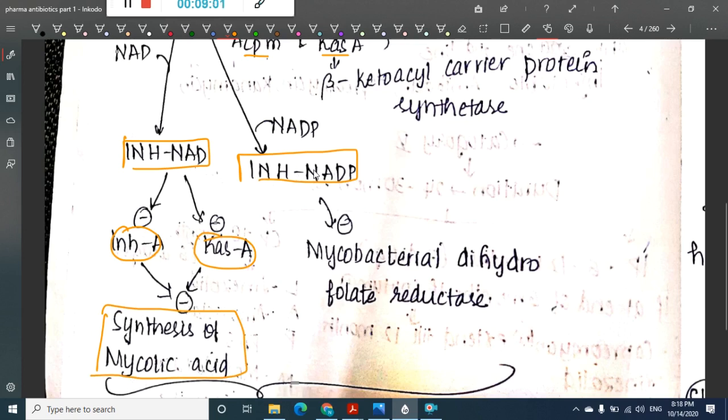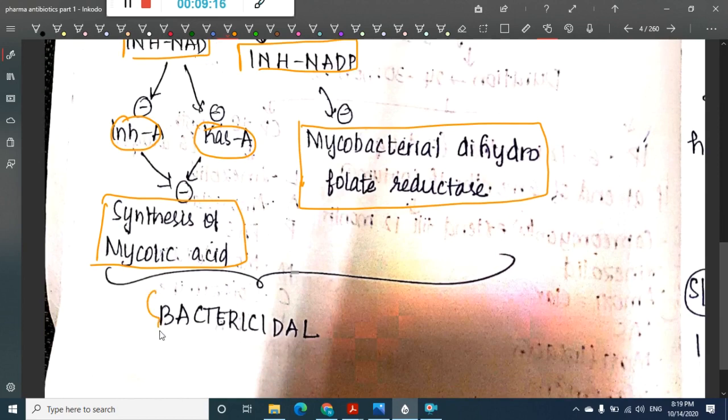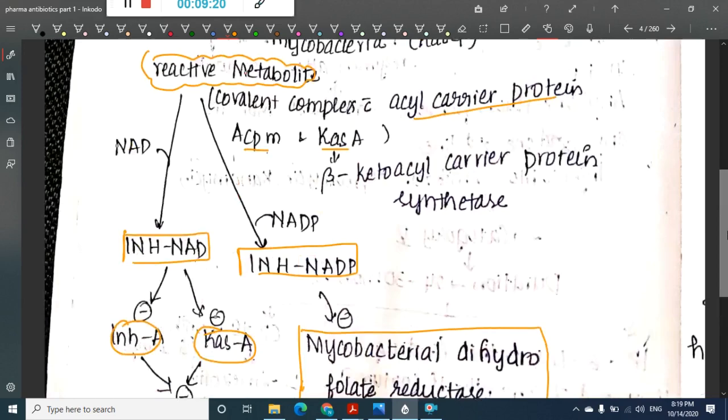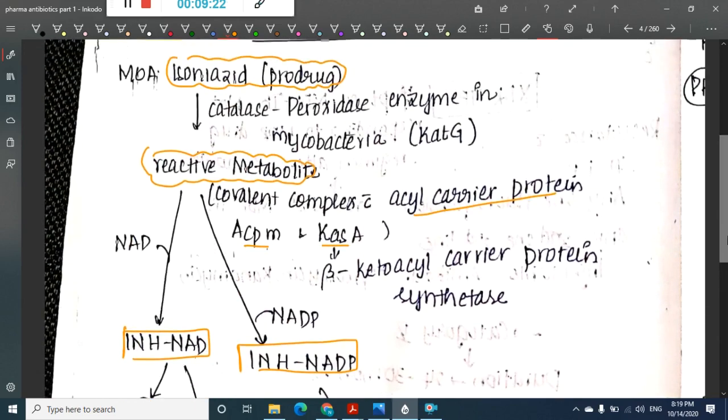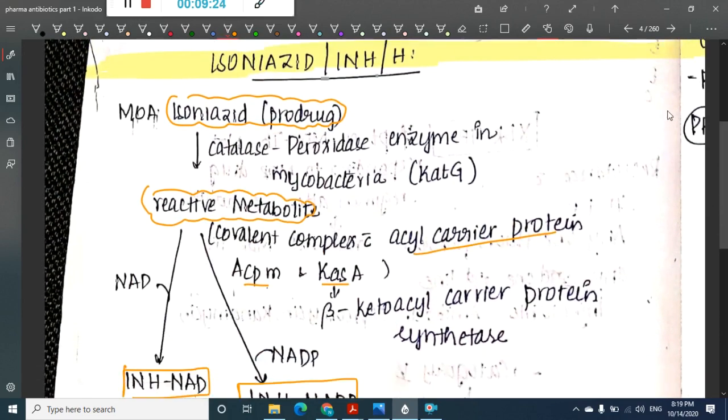Whereas the INH-NADP complex will inhibit mycobacterial dihydrofolate reductase. So both of these are bactericidal. Okay, so this is the mechanism of action of isoniazid.